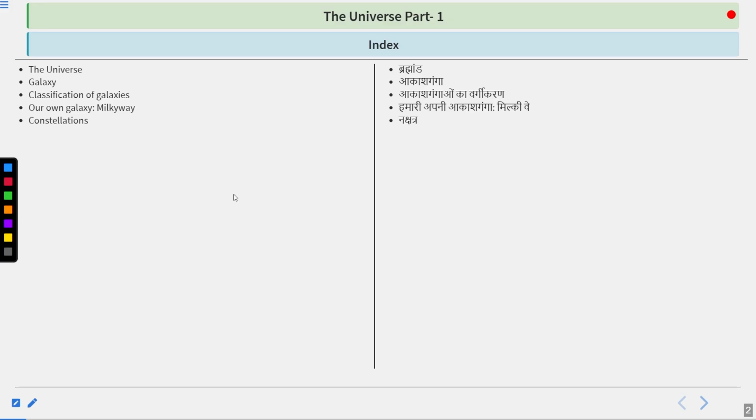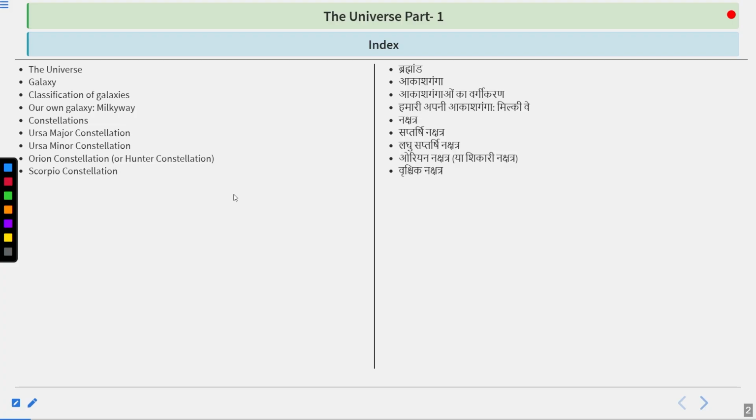constellations, Ursa Major constellation, Ursa Minor constellation, Orion constellation or Hunter constellation, Scorpion constellation, Pleiades constellation, galaxy and constellation, stars, pole star.